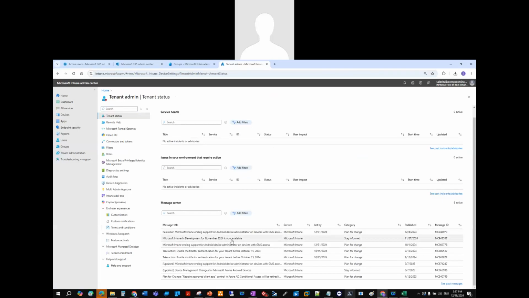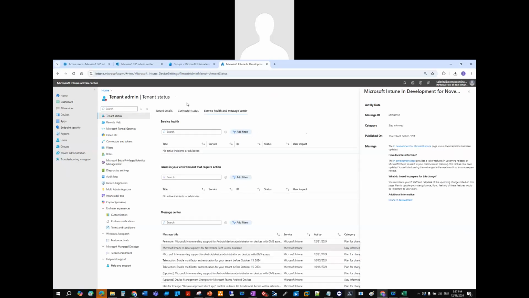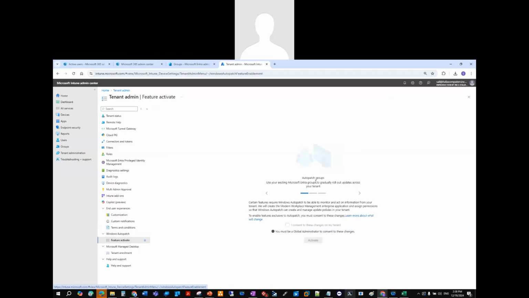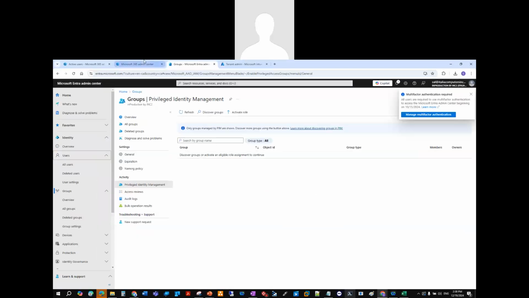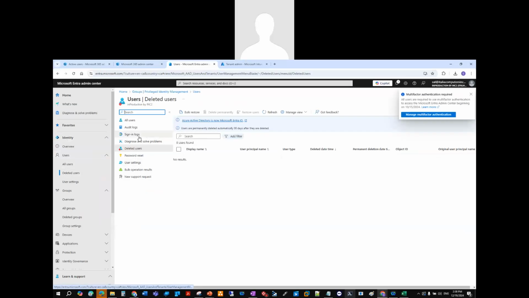intune.microsoft.com, and I'm going to click on that, and that'll automatically bring us into our Intune portal, right? And if we go back to our tenant administration, all right, so we go to our health and service center. These are the pending support for Android devices in GMS. This is what's happening and now available in Intune for November. And we are in 24.11 version still. We're still not at the 24.12, as you can see.